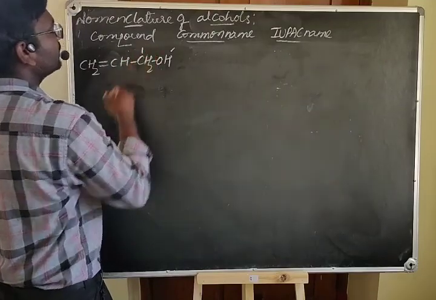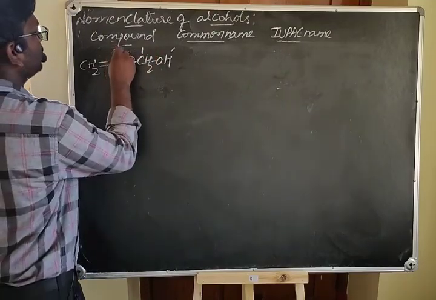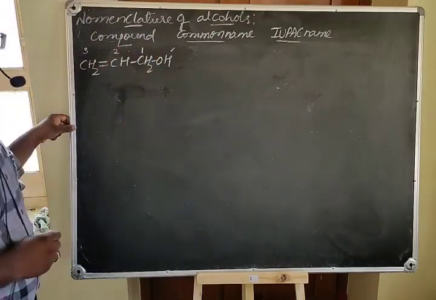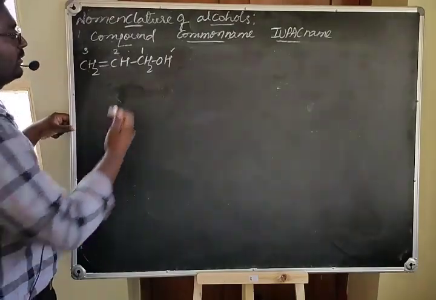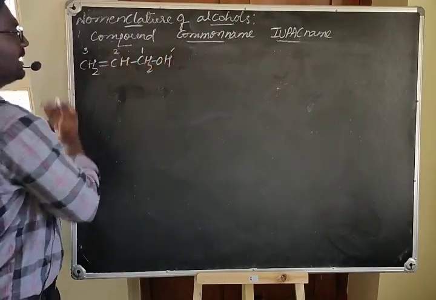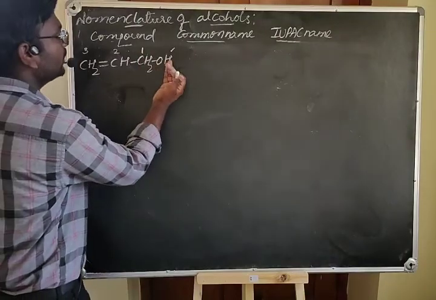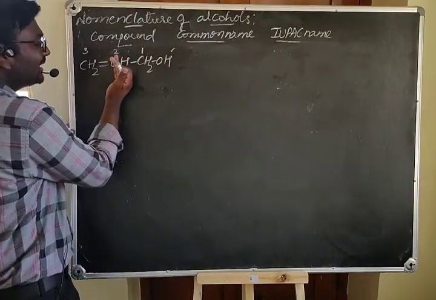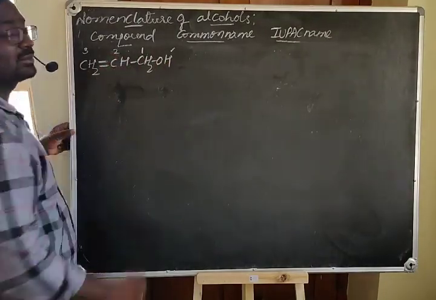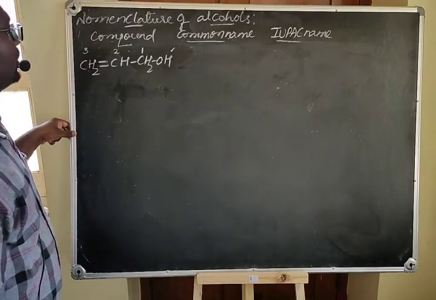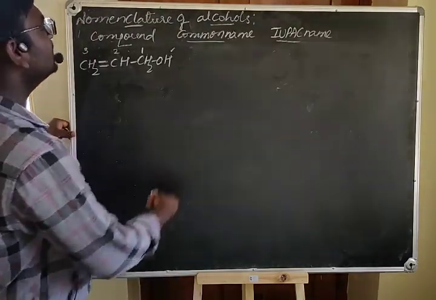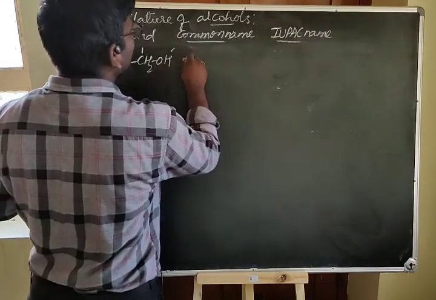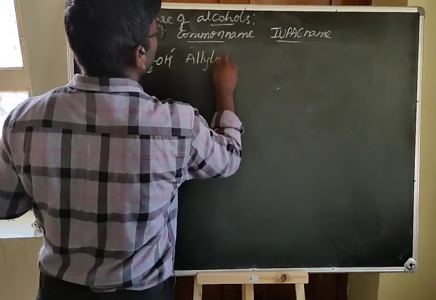Therefore, the carbons take positions 1, 2 and 3, moving from right to left: on the first carbon you get the OH, and on the second carbon the double bond begins. In the common system it is called allyl alcohol, a simple allyl alcohol.